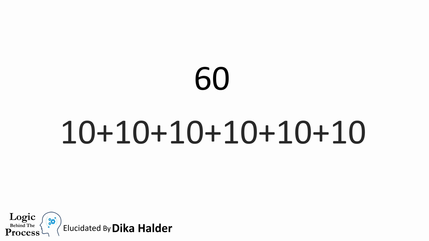Now why is each and every multiple of 10 divisible by 2? Let's take a multiple of 10. Now 60 can be written like this, and we can divide each 10 by 2. And as 60 is the sum of these 10s, 60 also can be divided by 2.